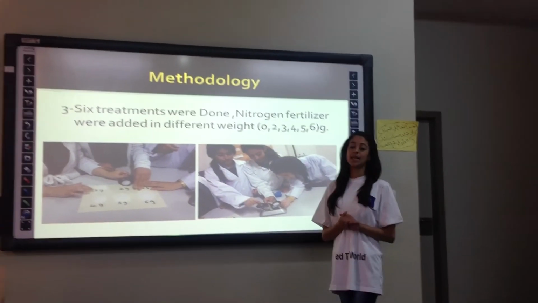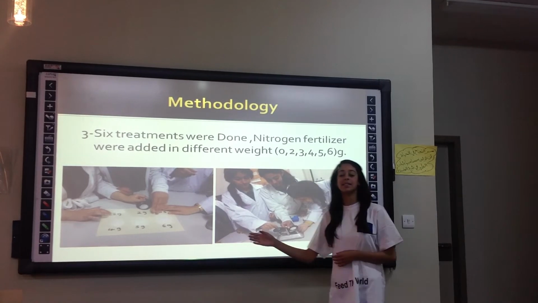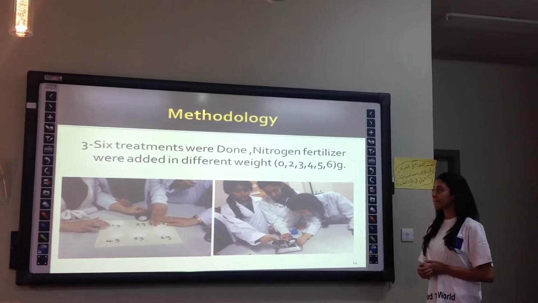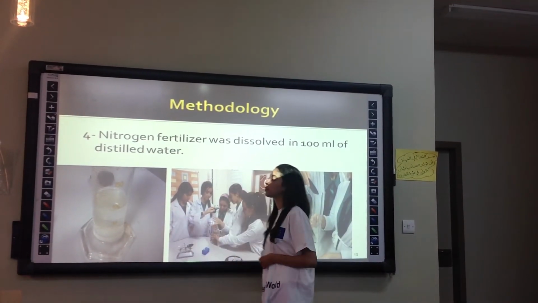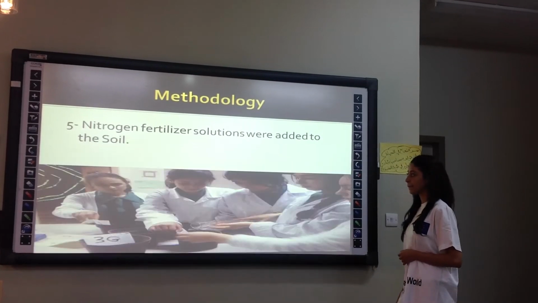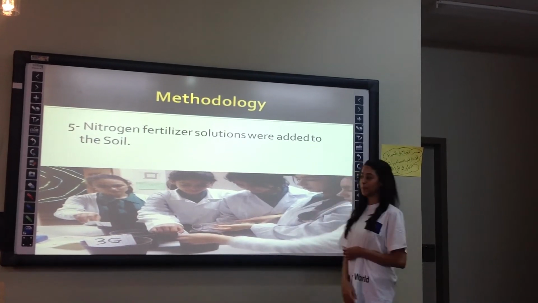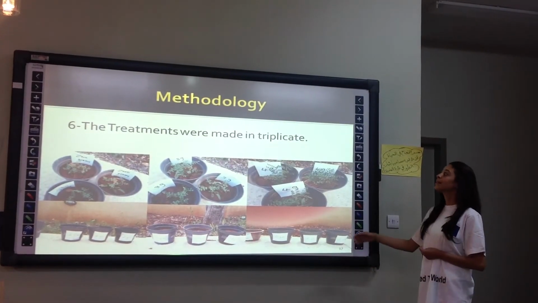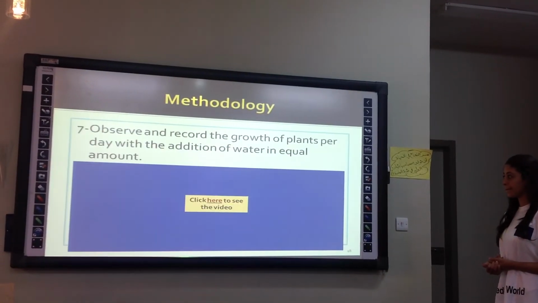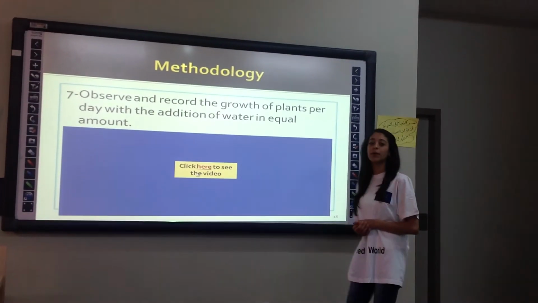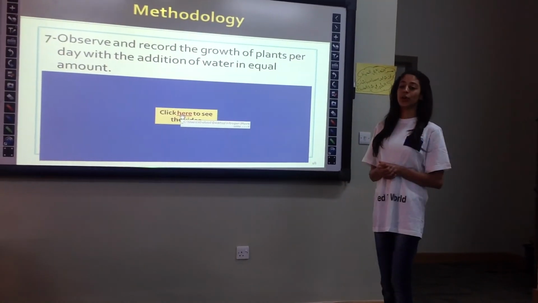We made 6 treatments. Then we added different weights of nitrogen fertilizer: 0, 2, 3, 4, 5, and 6 grams of it. Then we dissolved the nitrogen fertilizer in 100 ml of distilled water. Then we added the nitrogen fertilizer solution to the soil. We made the treatments in triplicate as you see in these pictures. Finally, we observed and recorded the growth of the plant per day with the addition of water in equal amounts, as shown in this video.